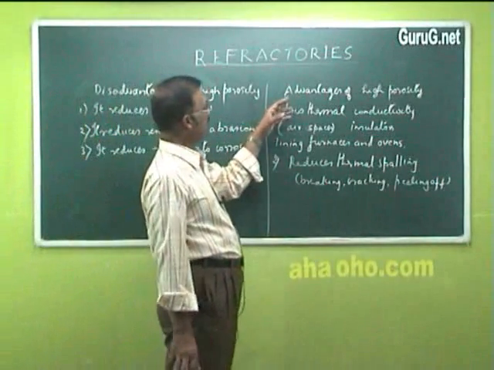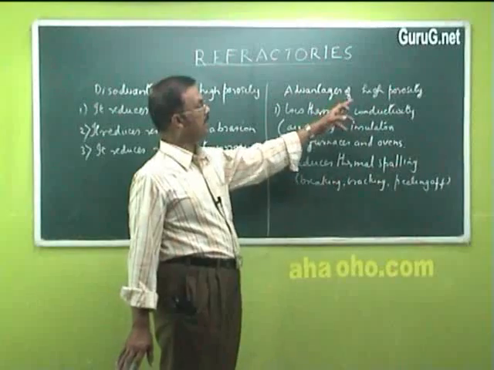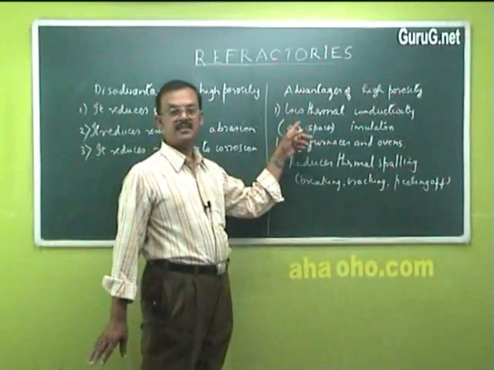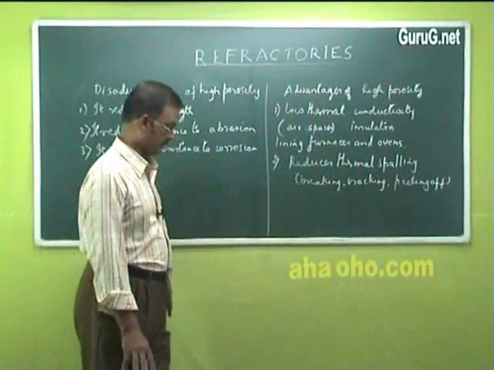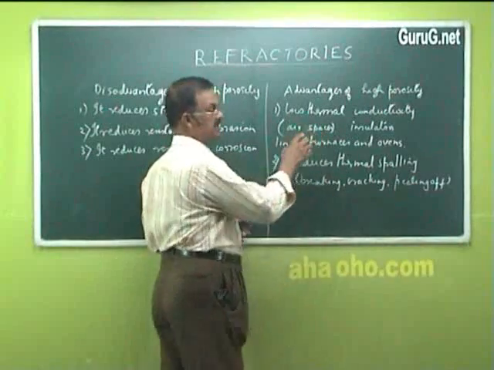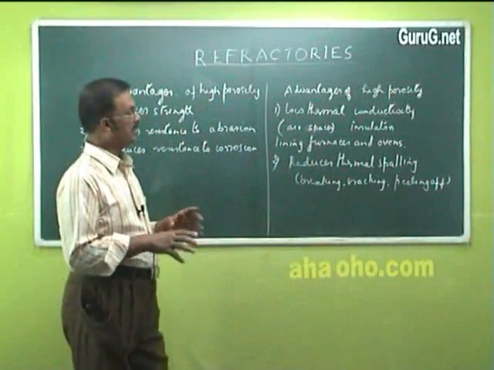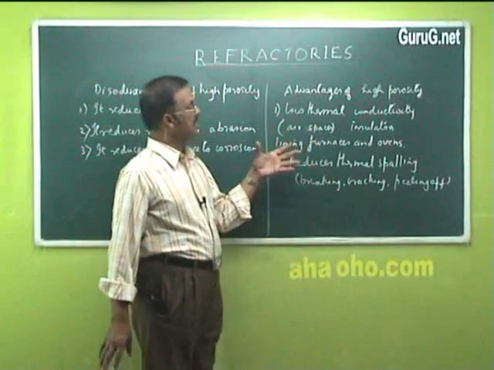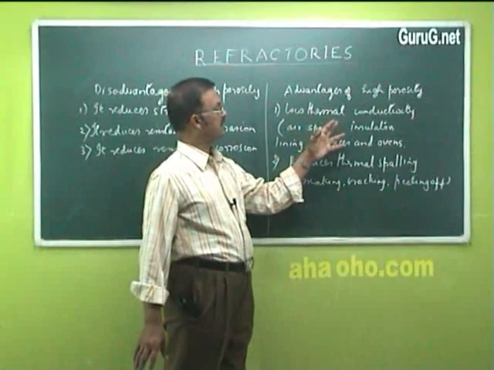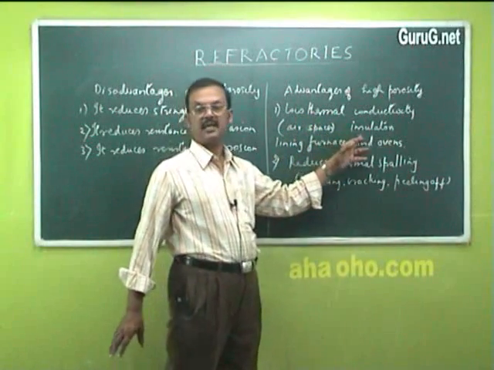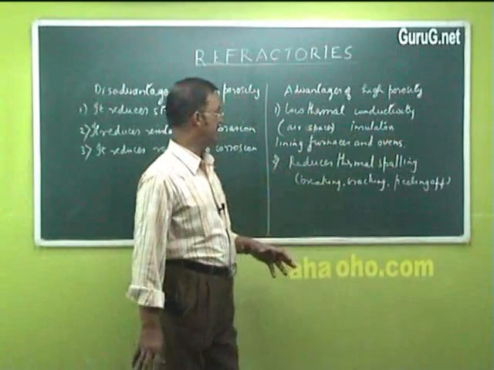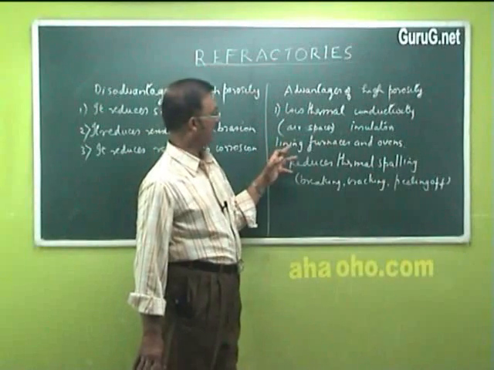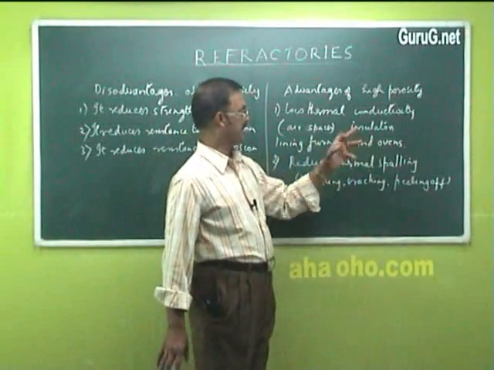There are also two advantages of high porosity refractories. That is, these materials have low thermal conductivity, because there are a lot of air spaces in between the materials, and this air is a very poor conductor of heat. Hence, this conductivity is very poor, and hence these can act as very good insulators, and this property has been utilized for forming lining in furnaces and ovens.